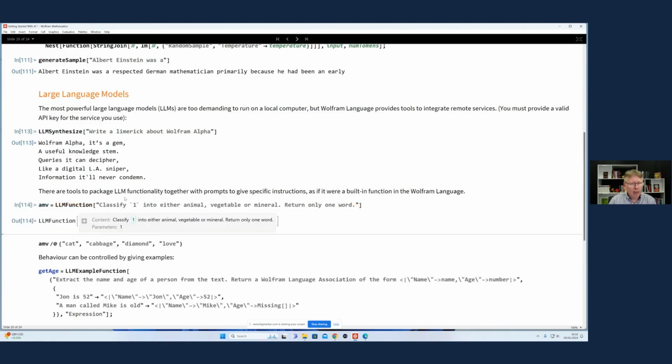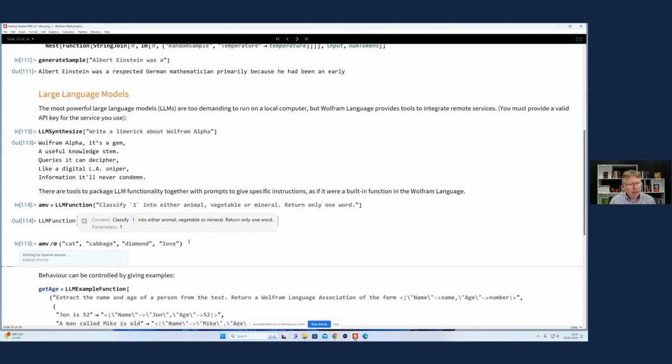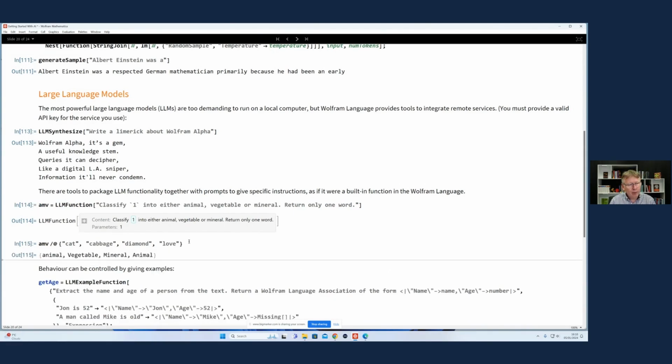And let's see what happens if I apply that function now to this list of data. I'll call that function 4 times for each of the 4 data points. And it's done: cat, animal; vegetable, cabbage, vegetable; diamond, mineral.